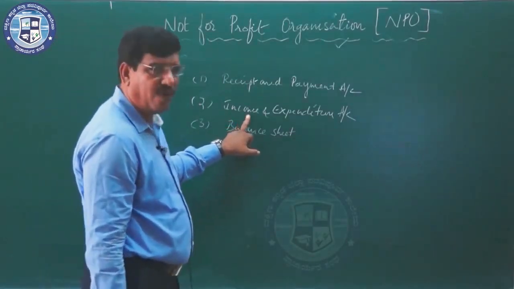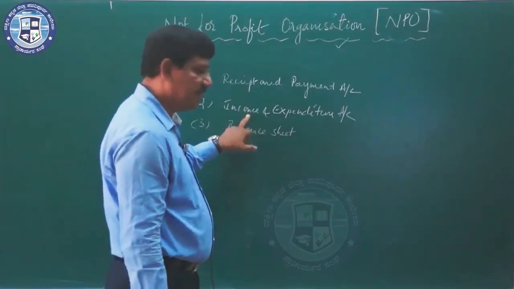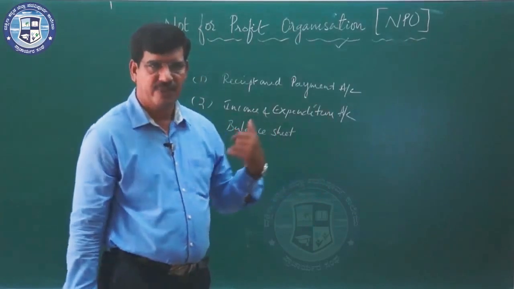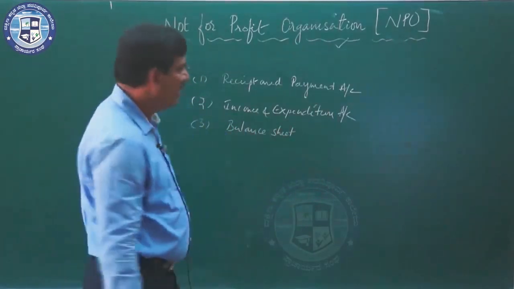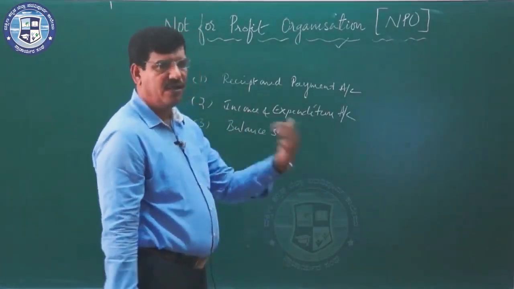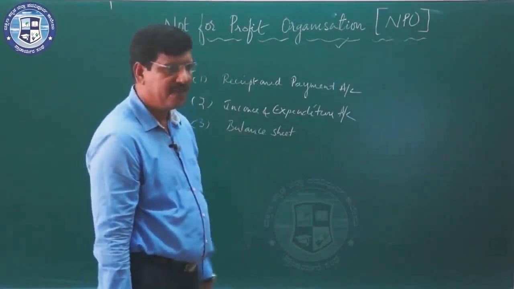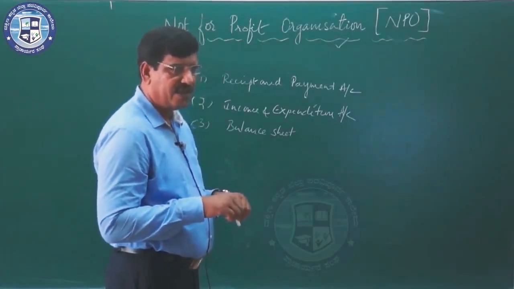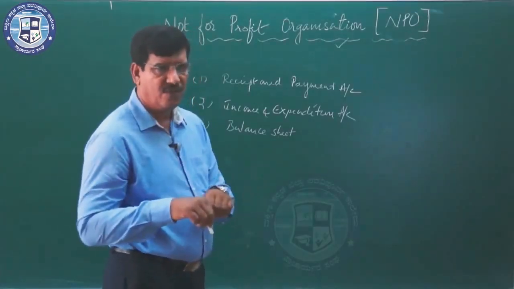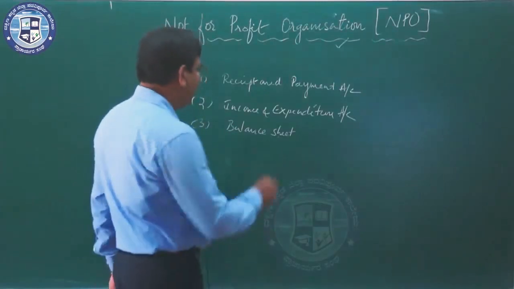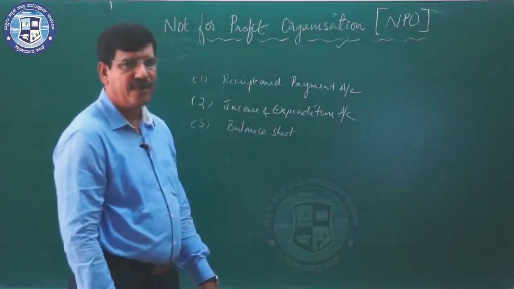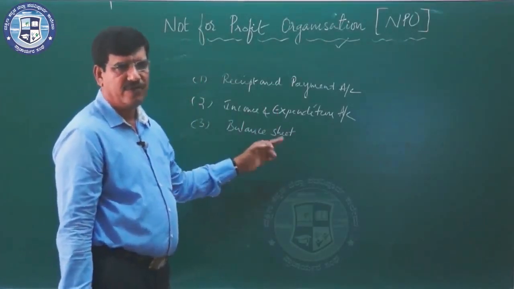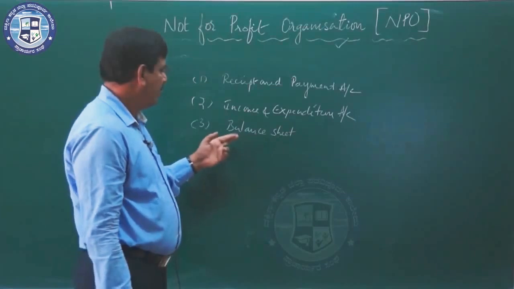Knowing the result is very important because there are funds which are donated by the public, we have collected subscriptions, we have collected government grants, and all these grants, donations and subscriptions are utilized. So what is the result? Whether the income is more or the expenses are more related to a particular period is ascertained by preparing the income and expenditure account. And of course the balance sheet, you are very much familiar with this account.